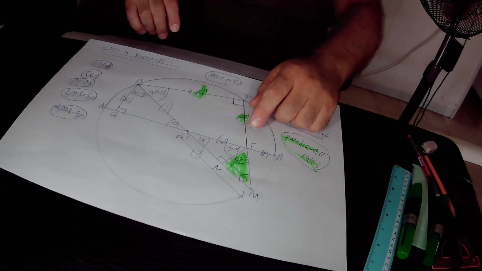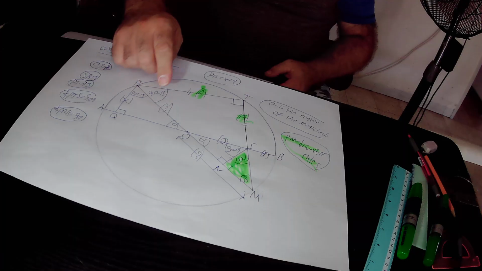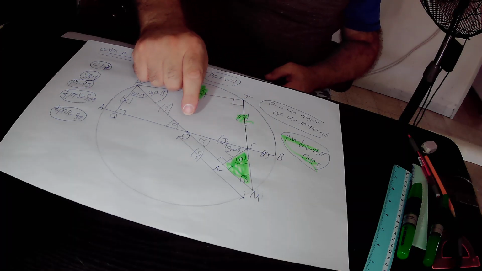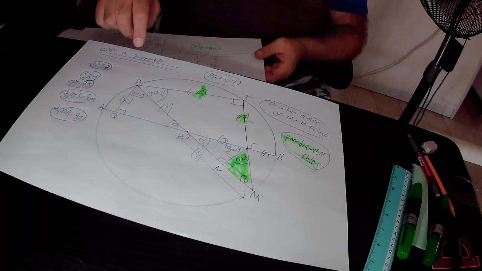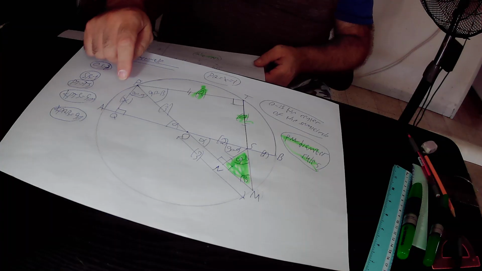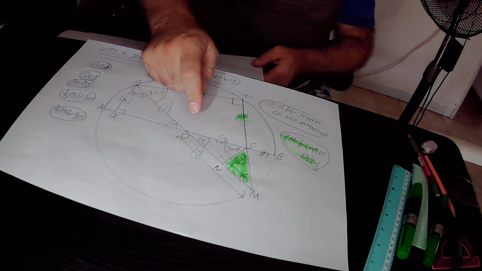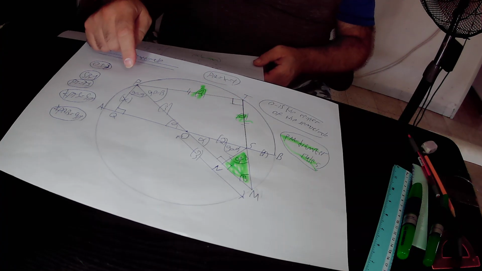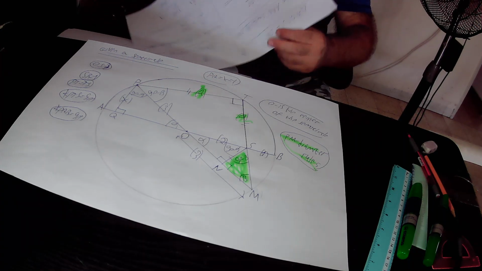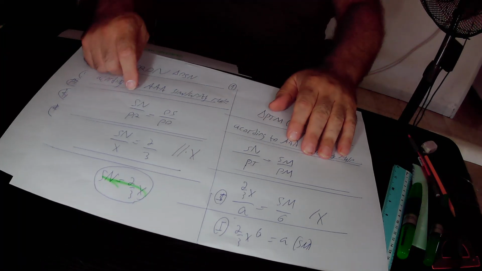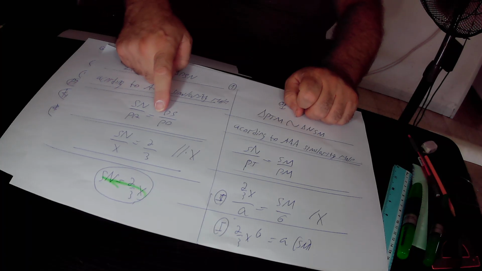And from the fact that those two right triangles are similar to each other, we derive that the following relationship exists between their sides. We derive that side SN of the lower right triangle OSN over side PQ of the upper right triangle PQO is equal to side OS of the lower right triangle OSN over side PO of the upper right triangle PQO. Repeat again, we derive that SN over PQ equals OS over PO.